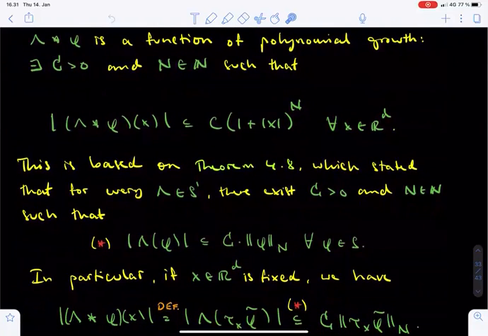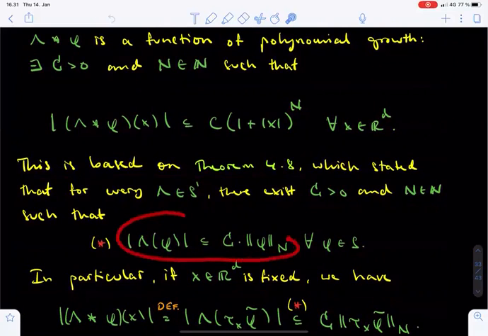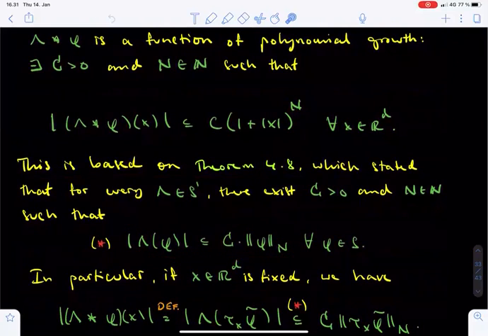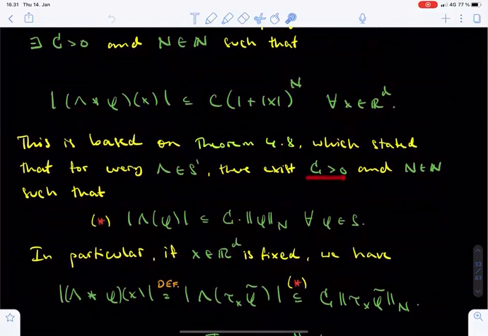As we already mentioned, this proof is based on theorem 4.8, which promises that the values of the distribution lambda are bounded from above by one single n norm for a fixed natural number n. There exists a positive constant c such that the absolute value of lambda evaluated at the Schwartz function phi is bounded from above by c times the n norm of phi.